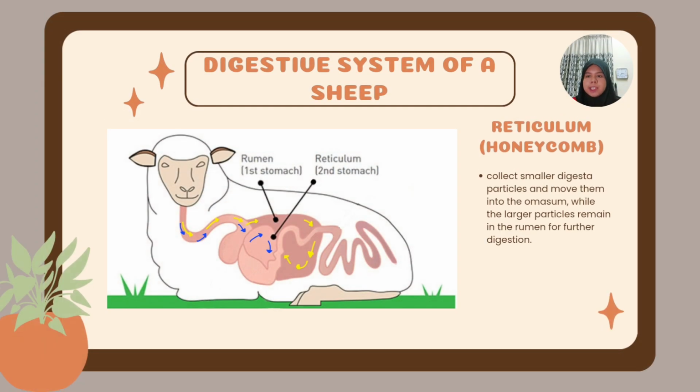Next, the food will enter the second stomach, which is reticulum, also known as the honeycomb. It is called honeycomb because its texture looks like a honeycomb. Here, it will collect the smaller digested particles and move them into the omasum, while the larger particles remain in the rumen for further digestion.